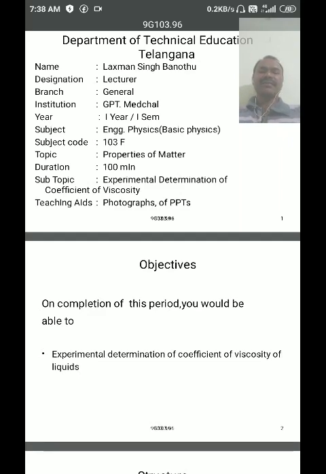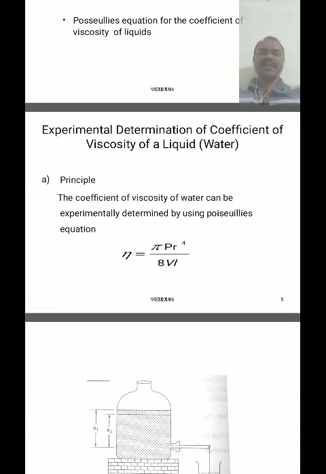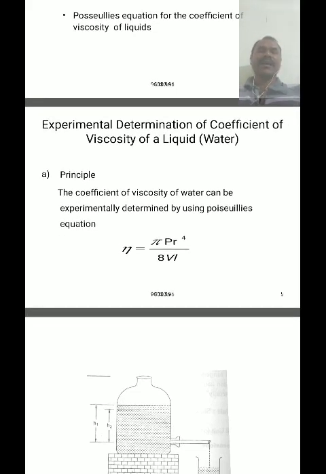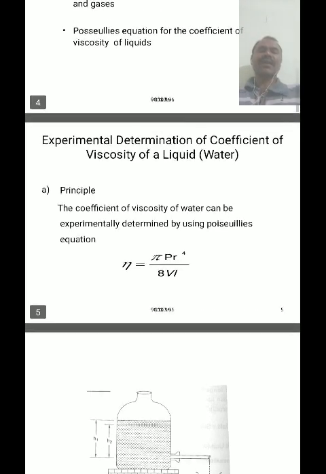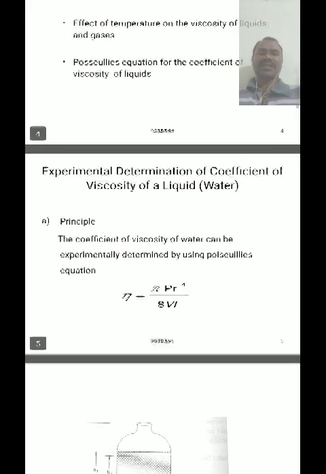In this equation, eta is the coefficient of viscosity, pi is the constant, p is the pressure difference between the two ends of a capillary tube, r is the radius of the capillary tube, l is the length of the capillary tube, and v is the rate of flow of the fluid throughout the capillary tube. These are the terms involved in this equation.